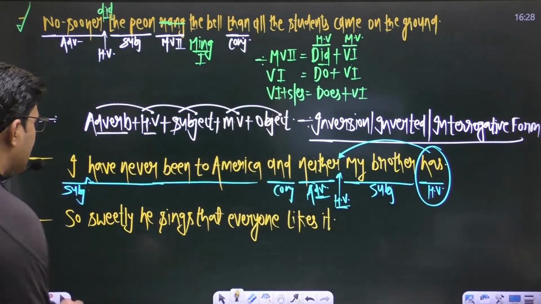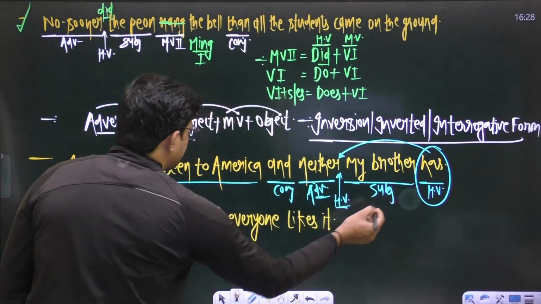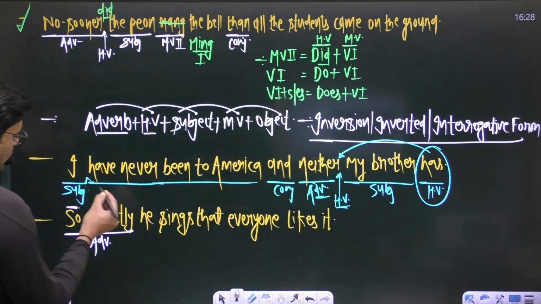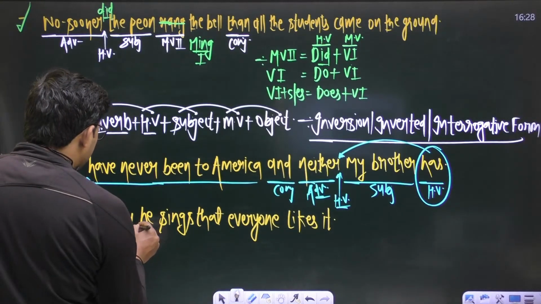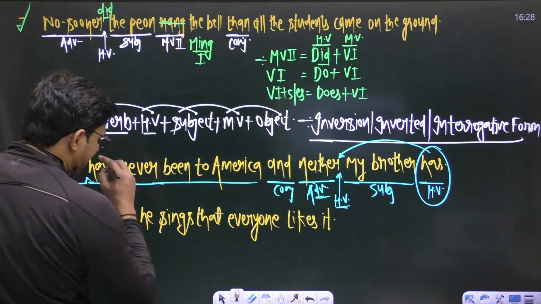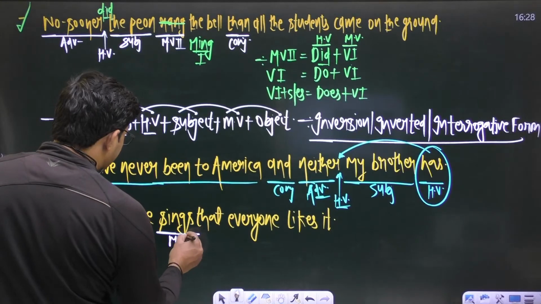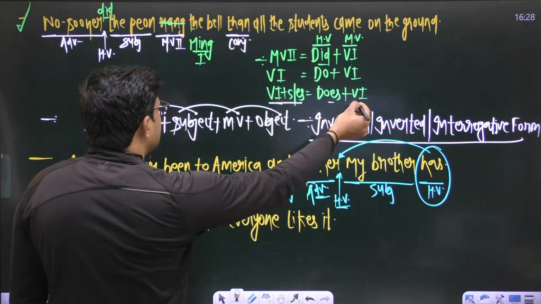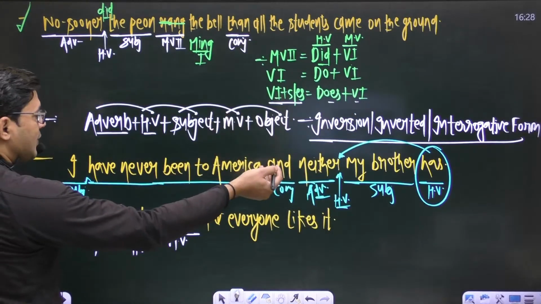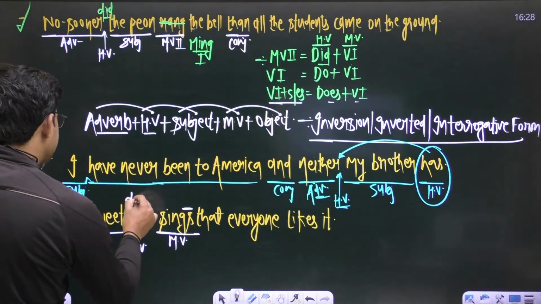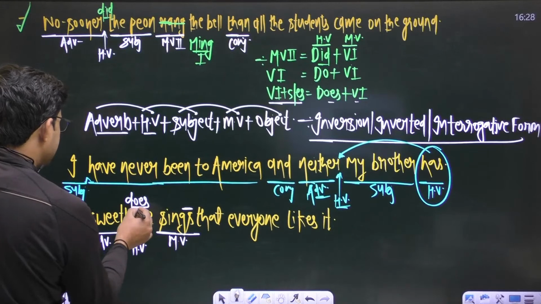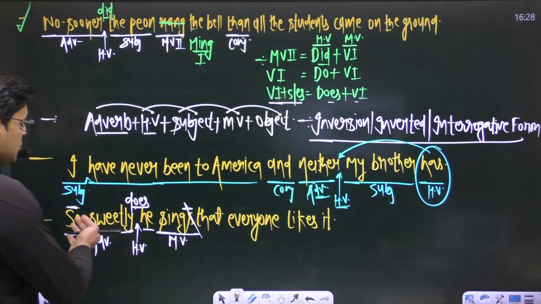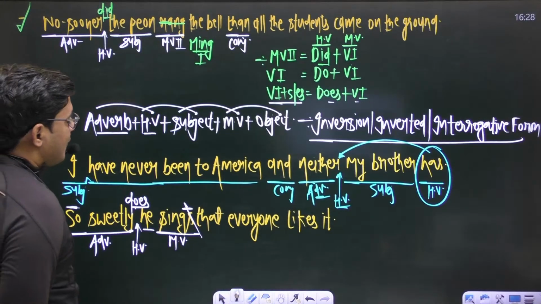Everyone likes it. Okay, in this sentence you have an adverb, so sweetly. This adverb so also demands inversion, and if you want to maintain inversion, you need a helping verb, and to find the helping verb, you have to focus on the main verb. You are getting first form plus s or es, and this is equal to does plus v1. So now you will be able to find the helping verb. The helping verb does will be there, and since this is the subject, it demands the first form of the verb. You have to use sing. So sweetly does he sing that everyone likes it.